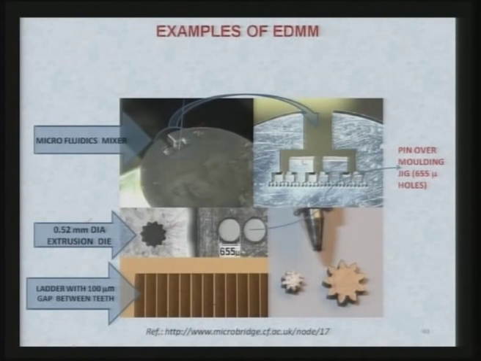ladder with 100 micrometer gap between teeth. You can see over here they have been made, and you can see this is the hole of 65 micrometer pin over molding jig that has been made, and these are the micro gears whose diameter is 520 micrometer. So, you can use the EDM process for making micro features as well as micro components. This is very clear from this particular slide.